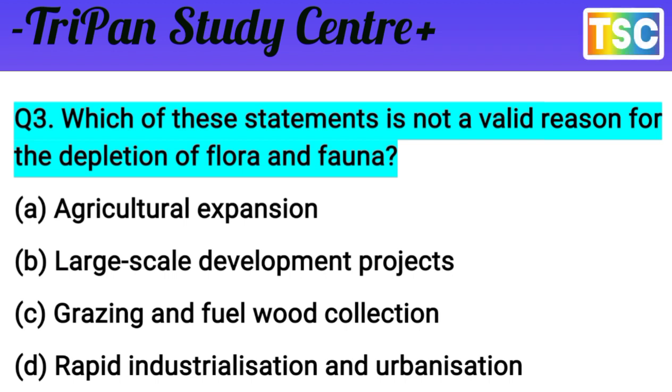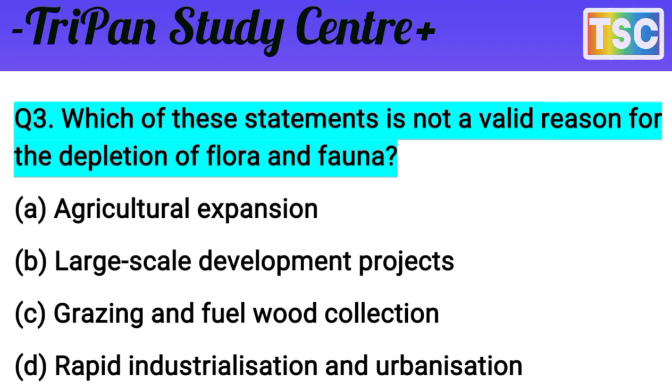You must have thought of your answer. Let's see what our answer to this question is. The question is very clear: which statement is not a valid reason for the depletion of flora and fauna? Option A is agriculture expansion, that's not the answer. Large-scale development projects, there is nothing here.